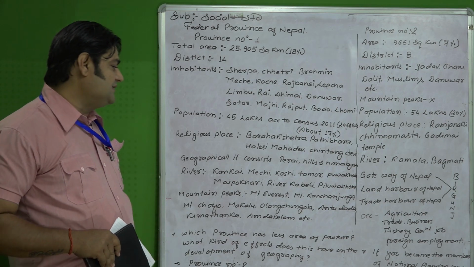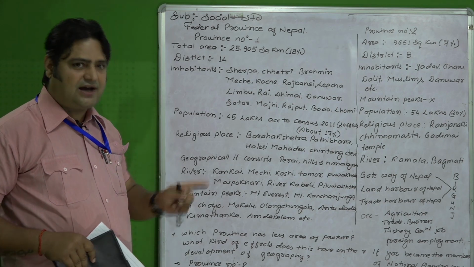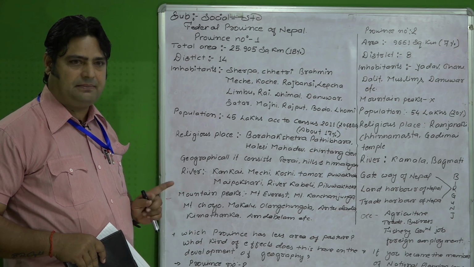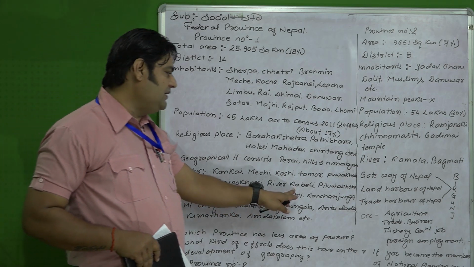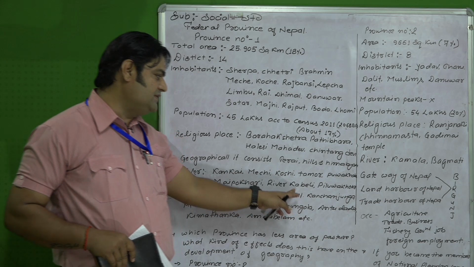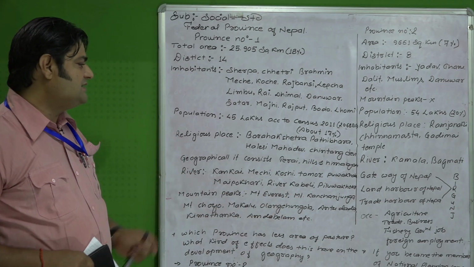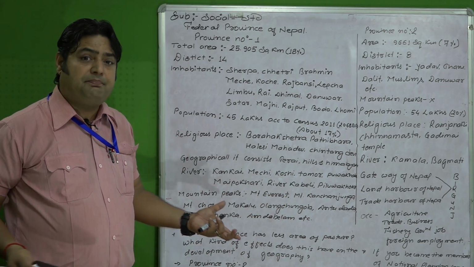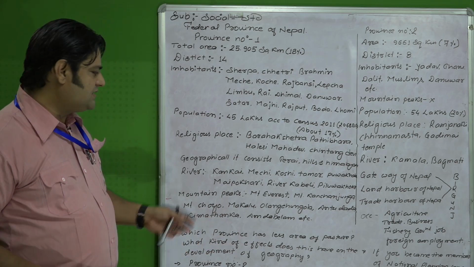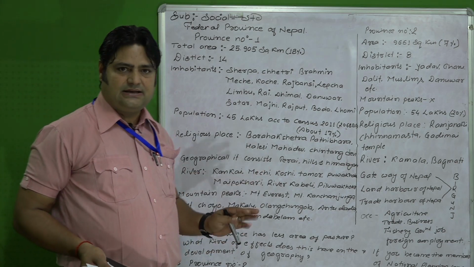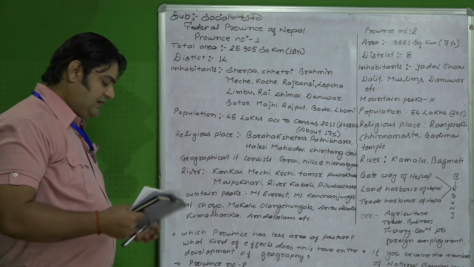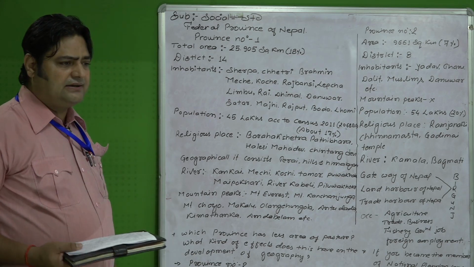Similarly, river Kabeli. Kabeli is also asked mostly in the pre-center. Okay, the Kabeli also lies in this province, province number 1. Similarly, Pilua Khola. What a name, Pilua Khola. Okay. Such types of rivers lie in province number 1.